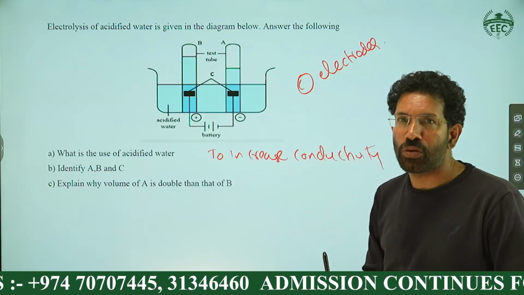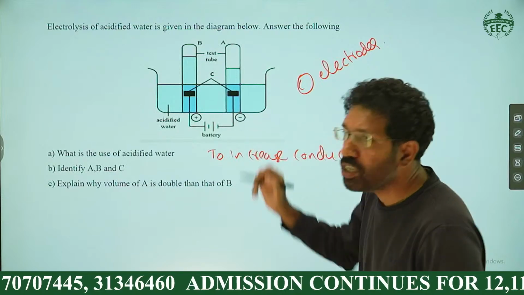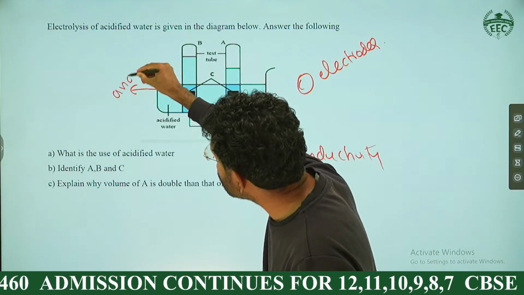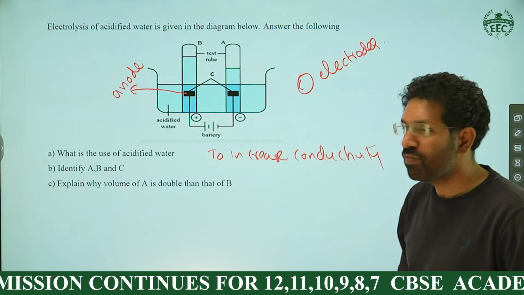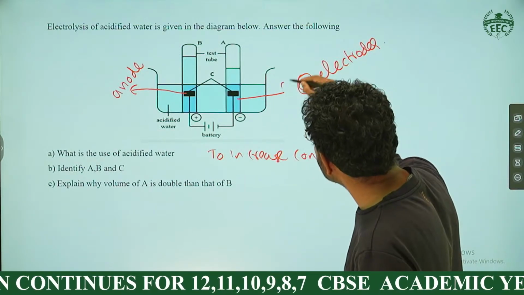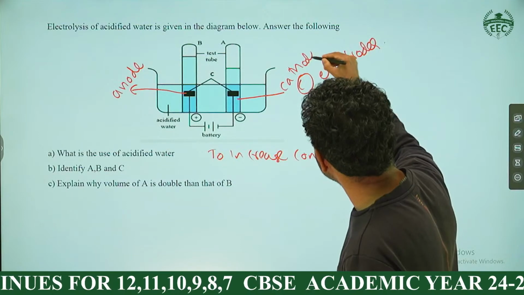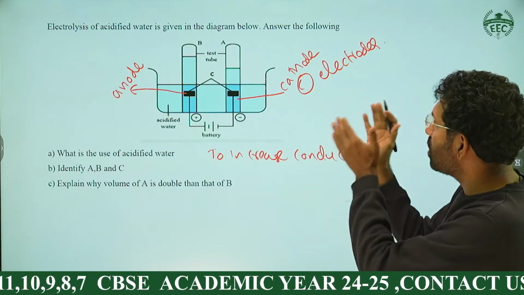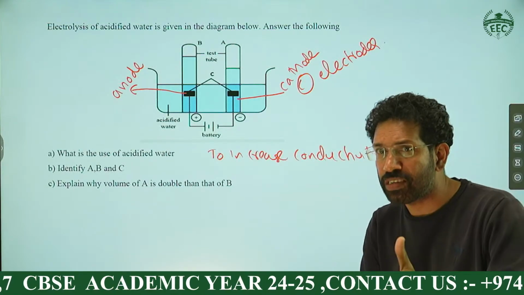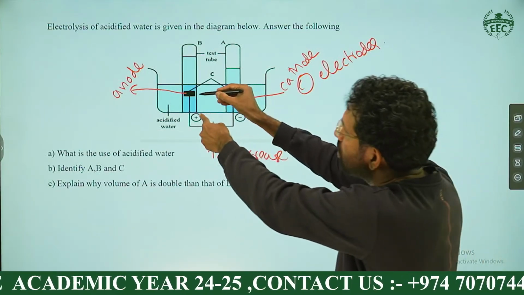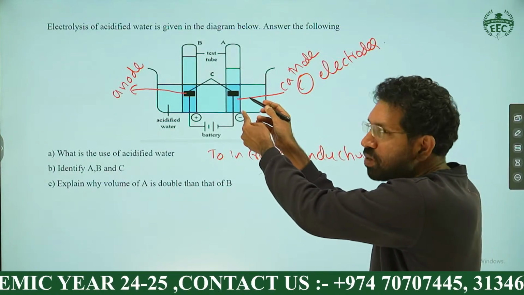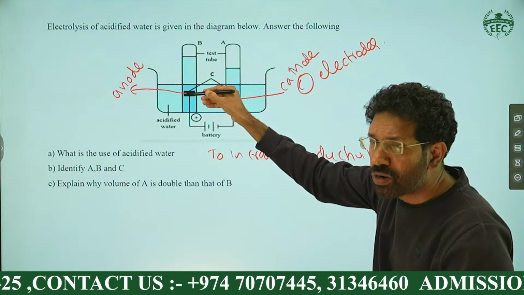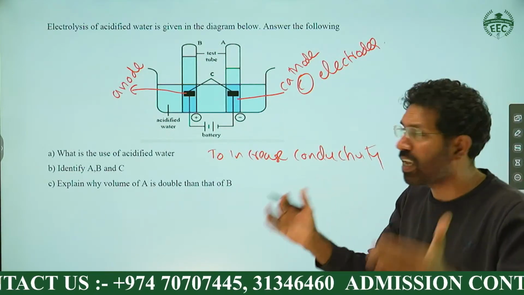There are two types of electrode we discussed in the class. This is the positive electrode. This positive electrode we call the anode. Positive electrode is equal to anode. We know that the negative electrode is equal to cathode. So C equals electrodes, anode and cathode. Better you mention that, that's a perfect answer. If you're writing electrode, it's okay. But which is the perfect answer? Positive electrode is anode and negative electrode is cathode. So C represents anode and cathode.